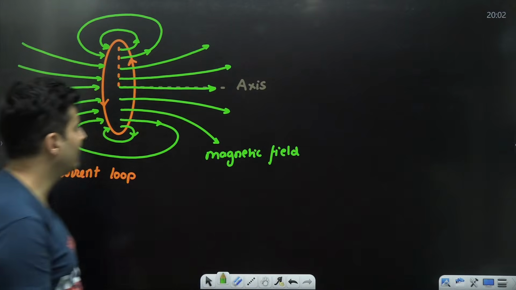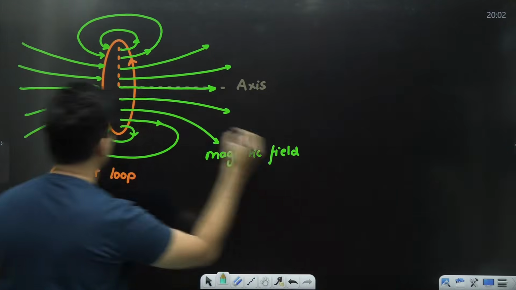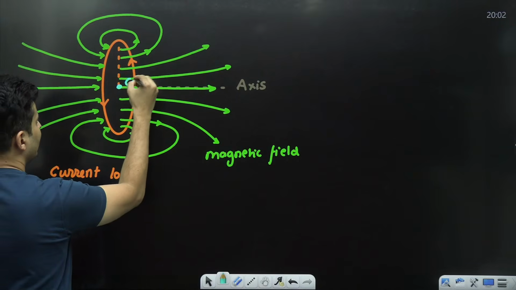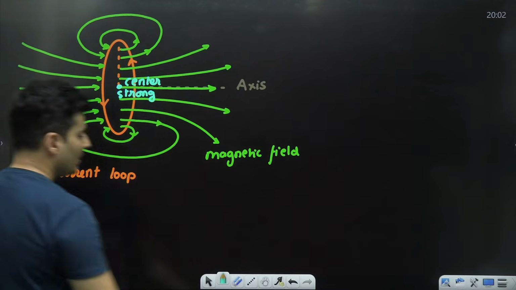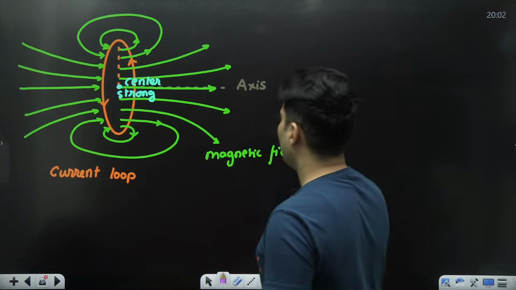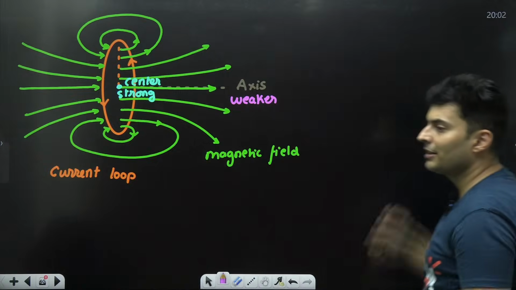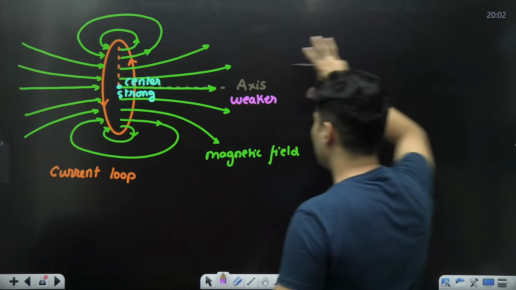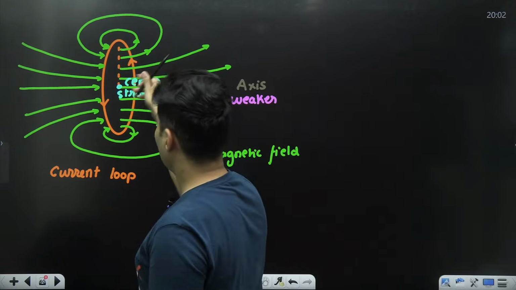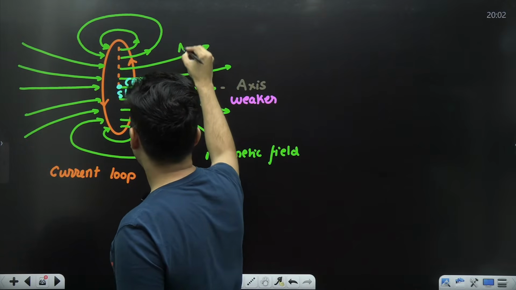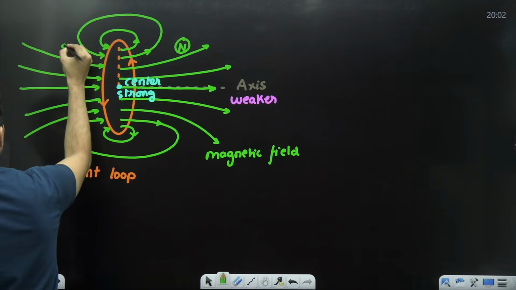As you can see, if you are close to the center over here, it's very, very strong, because the field lines are very close to each other. Very far away from the axis, it starts becoming slightly weaker as they are diverging in nature. Because of the direction, the field lines are coming out on this side, so this is the north pole of that electromagnet, and because they are coming in from here, this is the south pole.